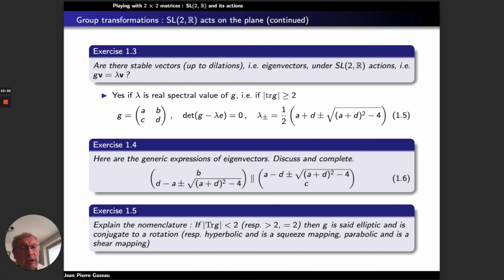Of course, there are situations where there is only one spectral value. It's exactly when A plus D squared is equal to 4. That means there is a degeneracy of the eigenvalue, which is reduced to 1/2 of A plus D. And of course, in that case, since A plus D squared is equal to 4, it can be only 1 or minus 1.